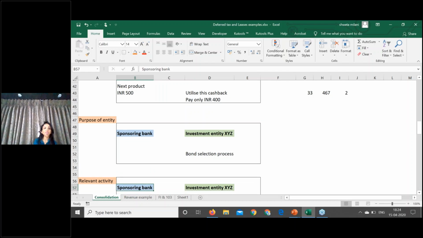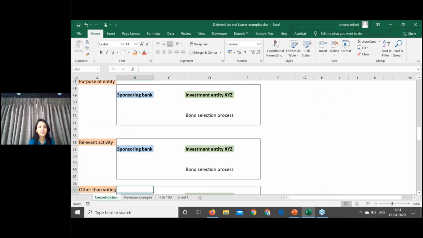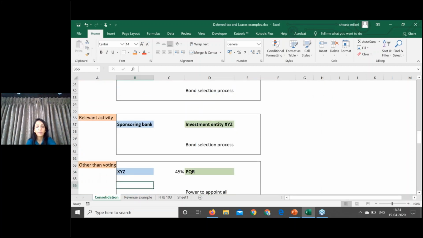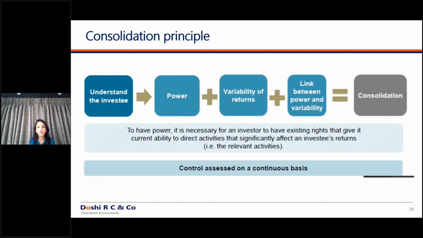Now, the relevant activity we discussed, the bond selection process, can be different. The main principle behind this standard, remember, is that as a standard rule, whoever holds more than 50% in any particular entity controls that entity. But the standard says that it might not always be the case.